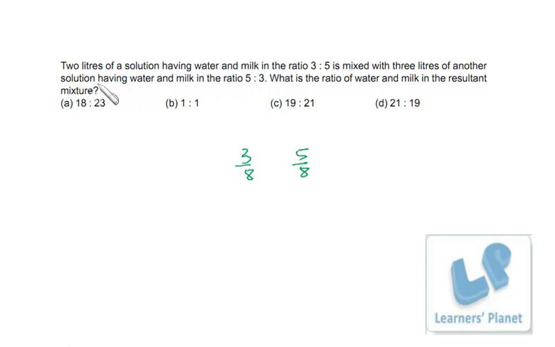And over here, water must be 5 by 8 and milk must be 3 by 8, right? Now we are adding 2 liters of this. So this is the quantity in 1 liter, so in 2 liters it will be this, and this in 3 liters. Since we have to find the ratio, the denominator will always be 8, so that will be cancelled out and we can eliminate that. So 6 plus 15, that is 21, is to 10 plus 9, 19. That's the correct answer.